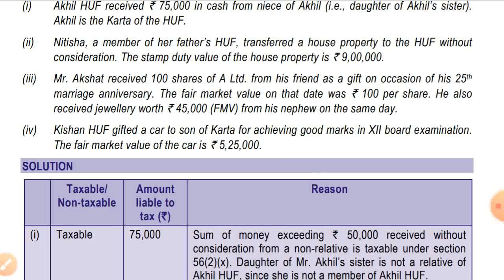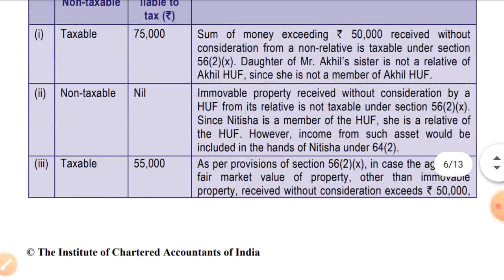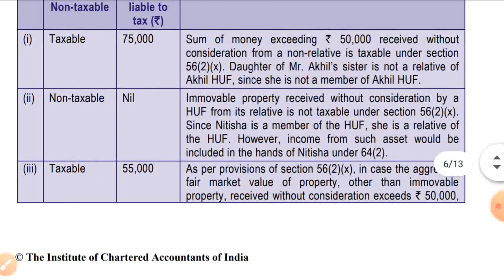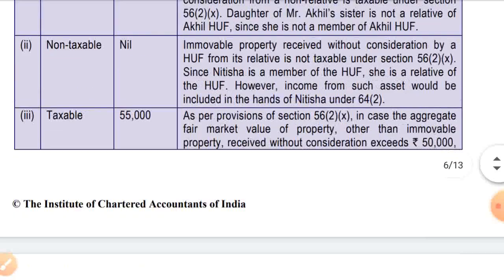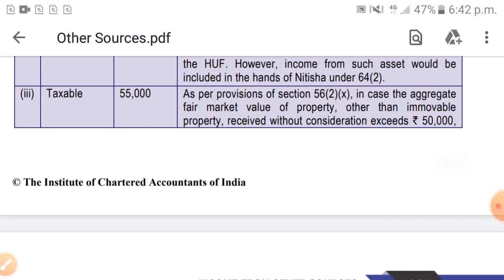So shares are also covered in movable property, and jewelry is also covered in movable property, so they will be aggregated. If the aggregate amount exceeds 50,000, it will be taxable under the head income from other sources. Let's see the answer. It is taxable 55,000 as per provision of section 56(2)(x).